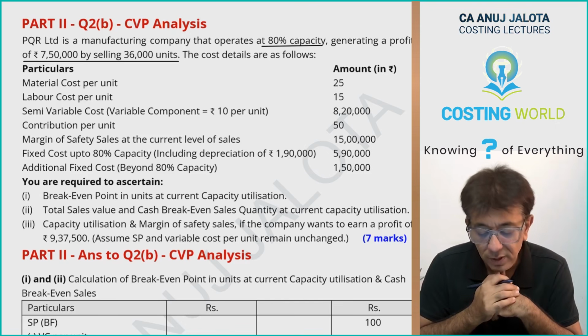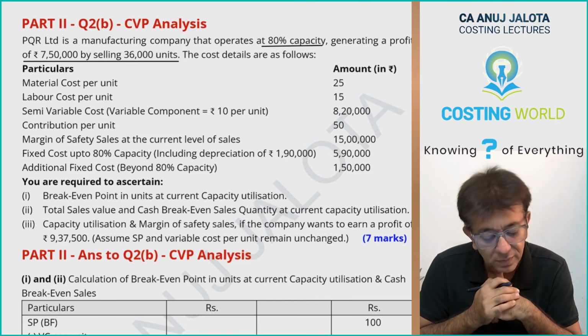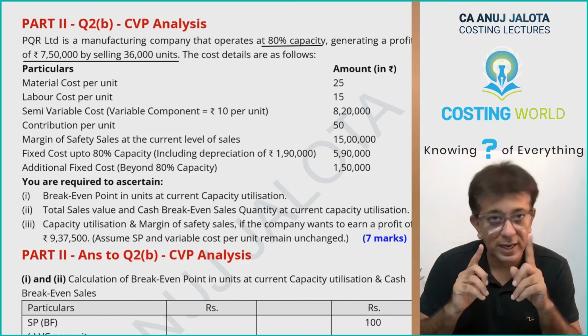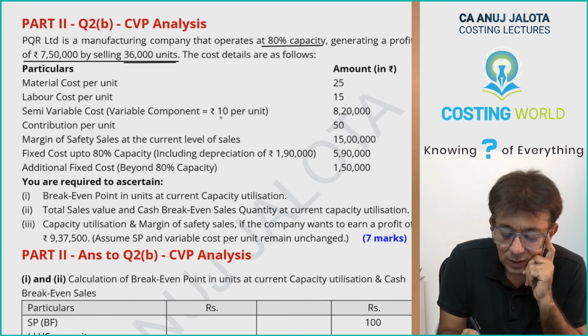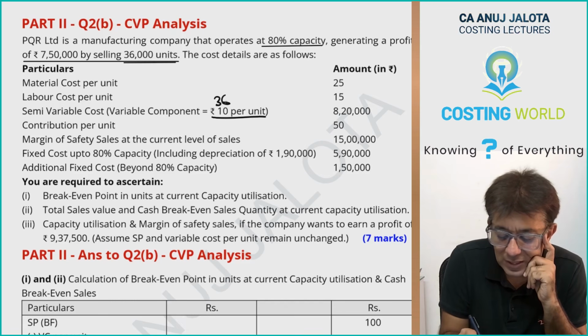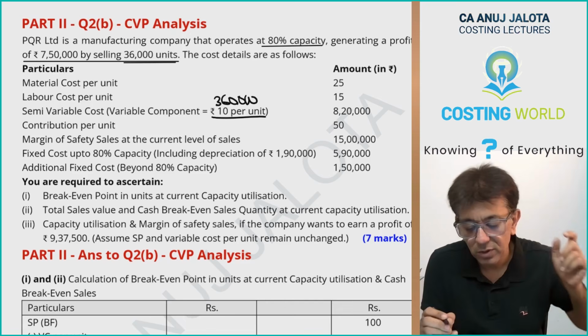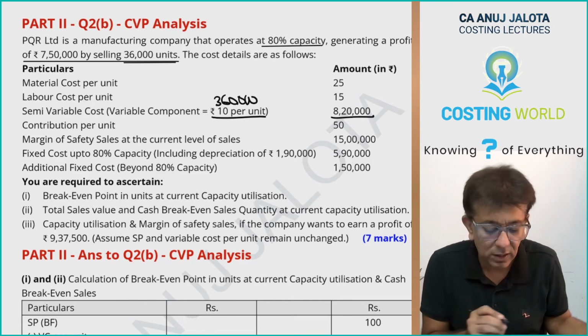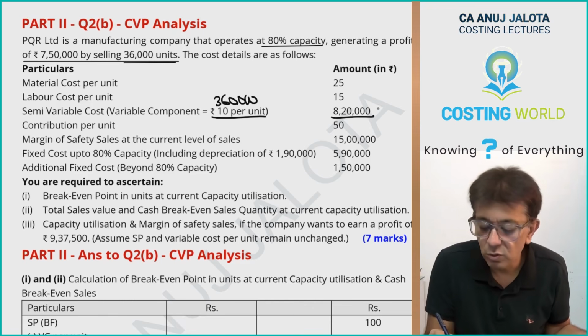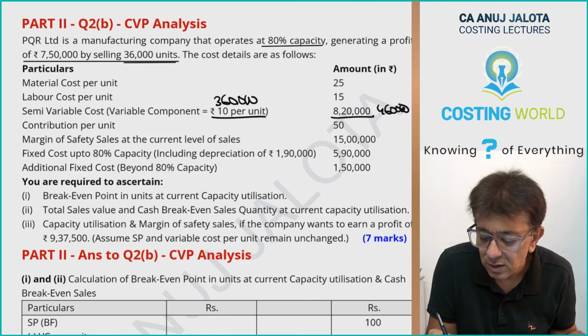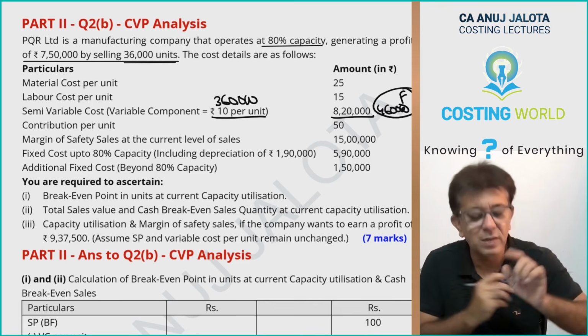Material cost per unit is 25. Labor cost per unit is 15. Semi-variable cost, variable is 10 per component. I'll do something right now only. 36,000 into 10, 3,60,000 is a variable part. So 8,20,000 minus 3,60,000, so 4,60,000 will be the fixed part of semi-variable cost.